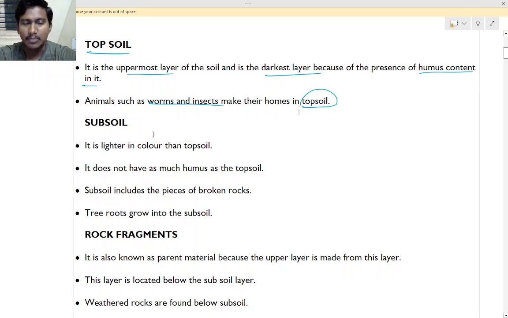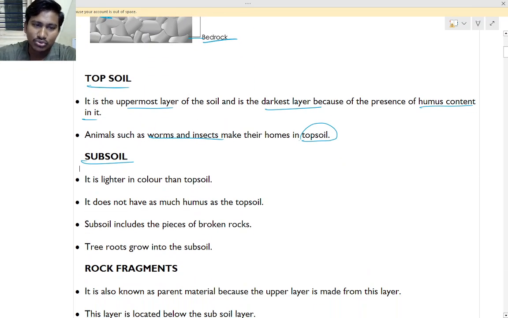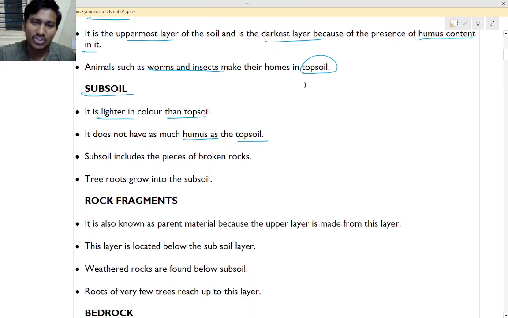So next, subsoil. Below the topsoil, what will we see? We will see subsoil. It is lighter in color than topsoil. It does not have as much humus as topsoil, that is, the organic material.